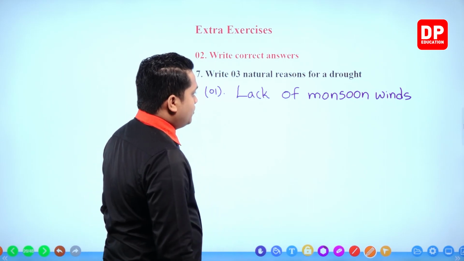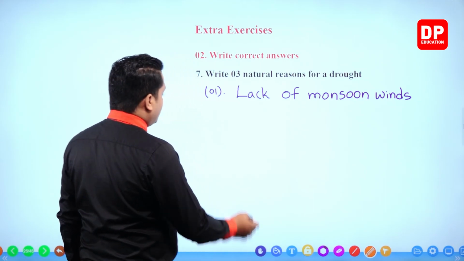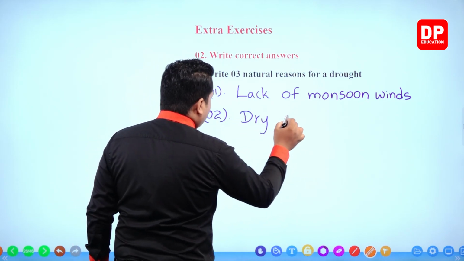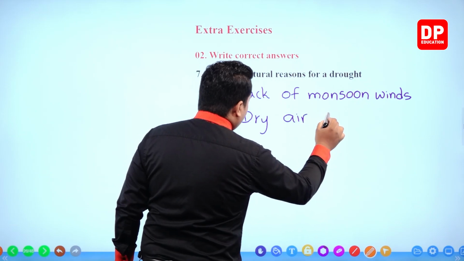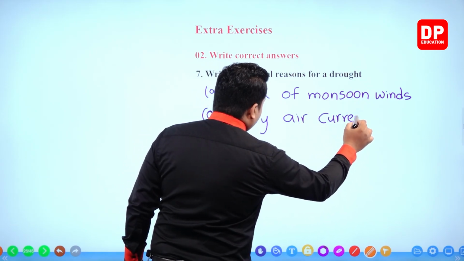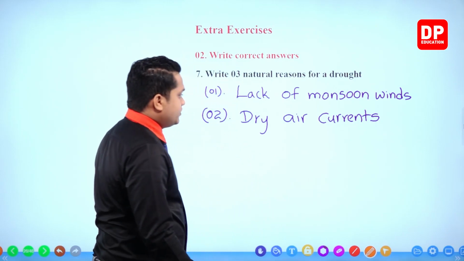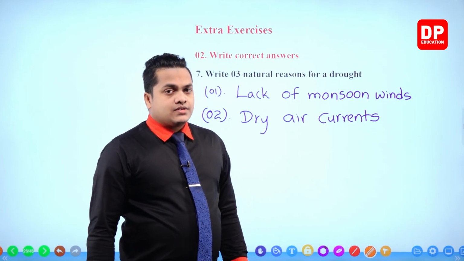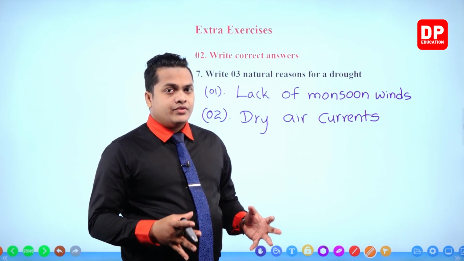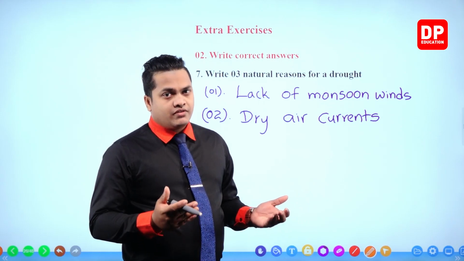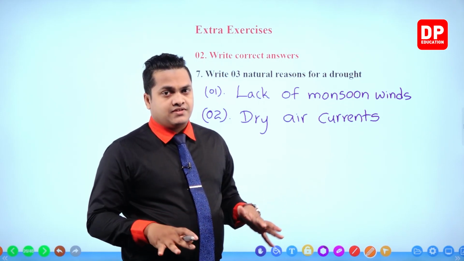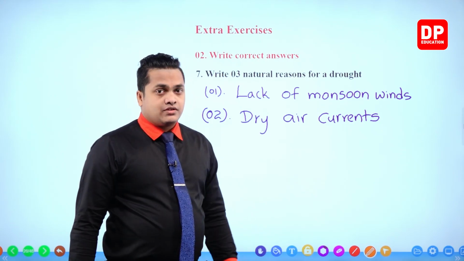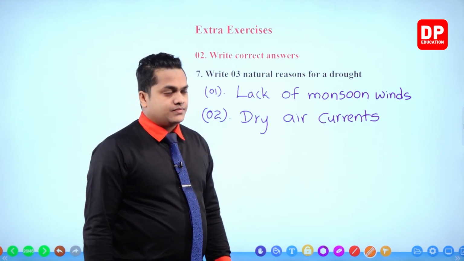Okay, lack of monsoon winds. Number 2, dry air currents. You know that dry air currents are also going to cause droughts, right? Dry air currents are also helpful to drain out or evaporate water on the surface of a particular land. So that will also, my dear children, create a drought season.